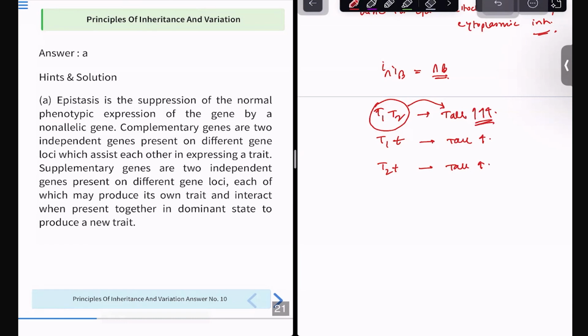Supplementary genes are again doing something like this, but they are present in different gene loci, with different traits, whereas these are the same traits and different gene loci. These are some of the extra knowledge that you might get. I would like you to take a screenshot so that you can refer to this later. What is epistasis? What is a complementary gene? What is a supplementary gene? This can be asked to you in a matrix match question at maximum. So you should know only what it is. You should not go into depth as to the ratio and all. I would suggest only remembering the definitions.